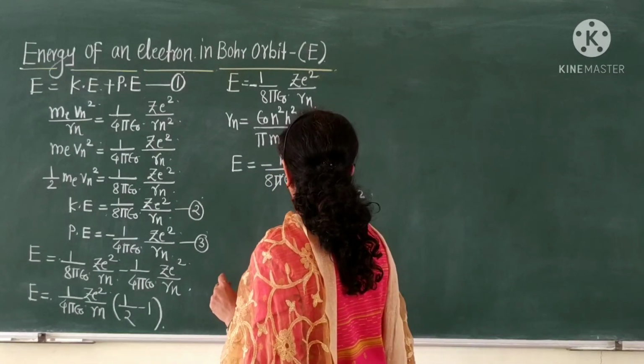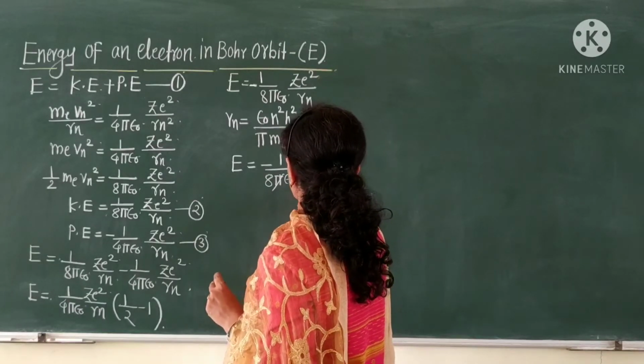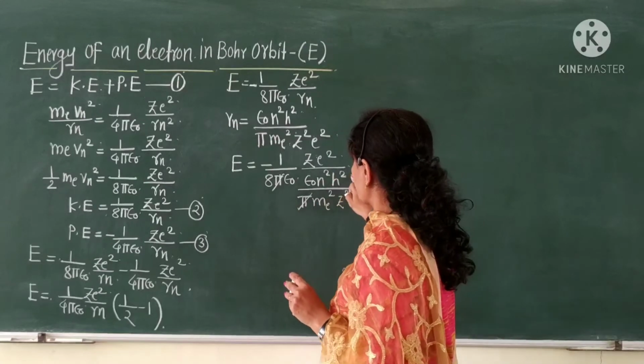Then what is remaining? This is epsilon square n square h square.